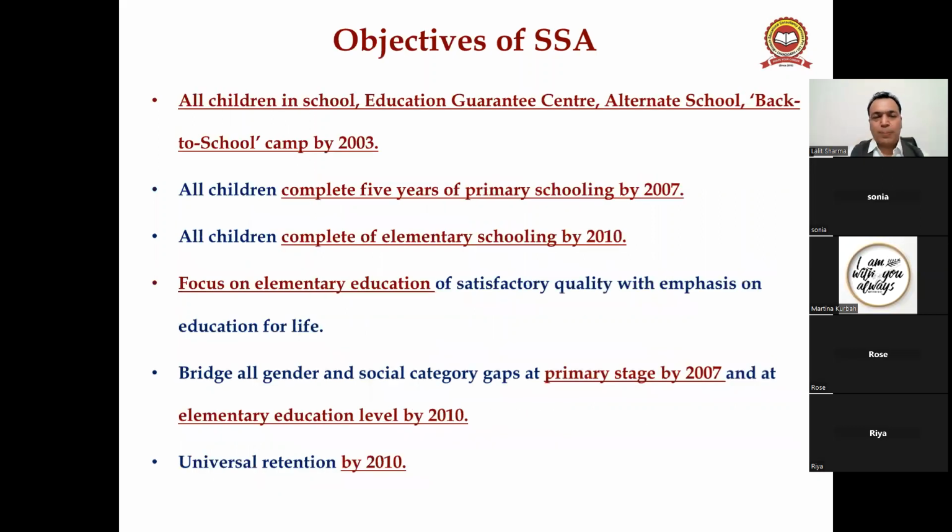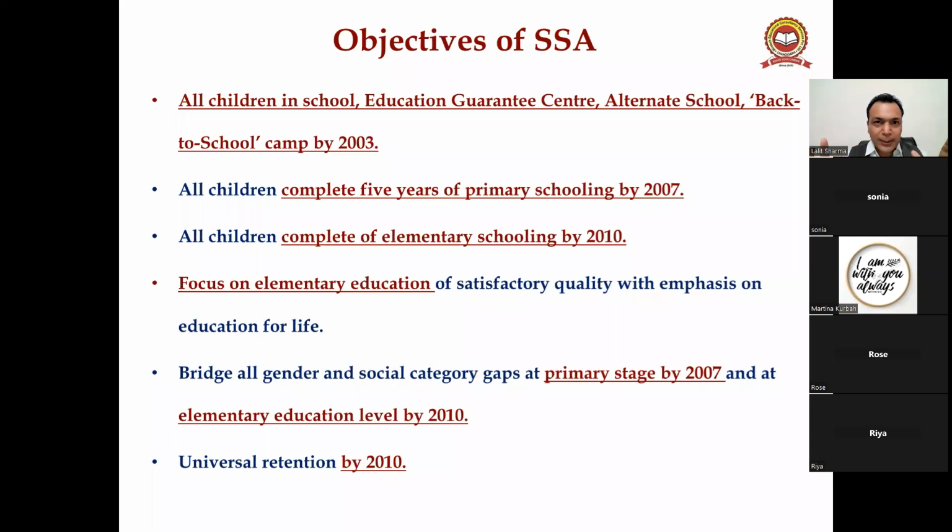And objectives of SSA: all children in school, education guarantee centers, alternate schools, back to school camps by 2003, because it was time bound now. The government realized that it has to achieve the aim of universalization of elementary education up to 2010. Okay, so then all the children complete 5 years of primary schooling by 2007, and all the children complete 8 years of elementary schooling by 2010. It was time bound. Okay, and you know what is the result? Even up to 2010, the government didn't achieve the universalization of elementary education.